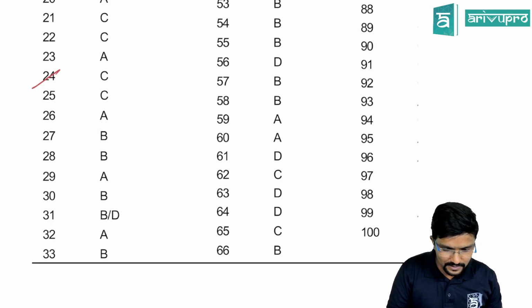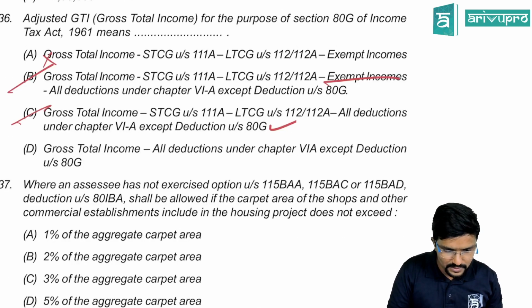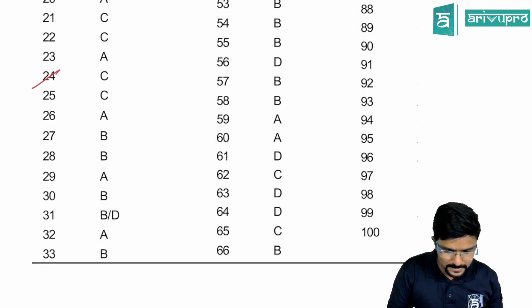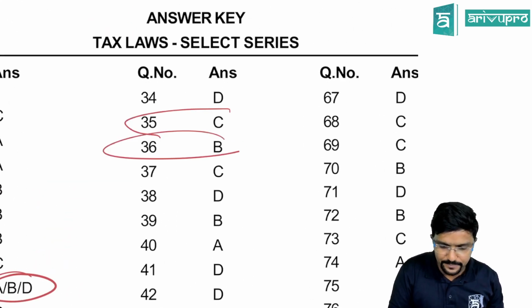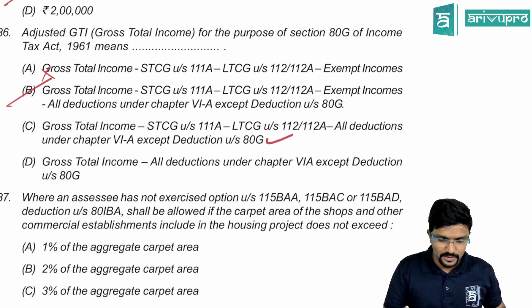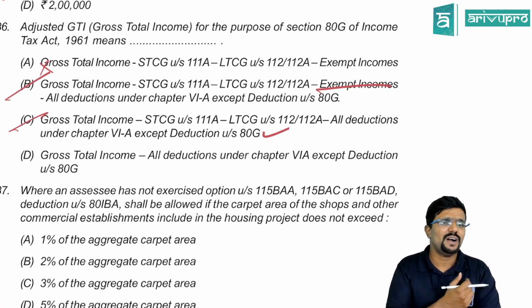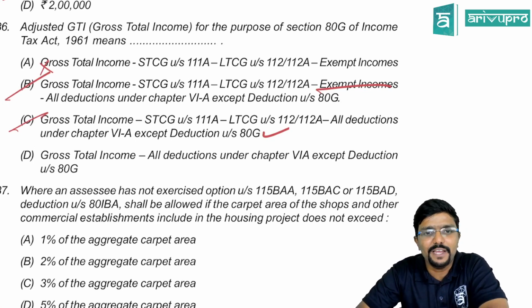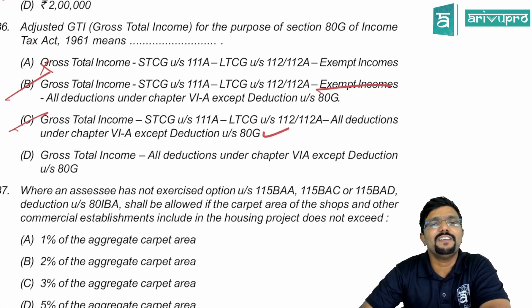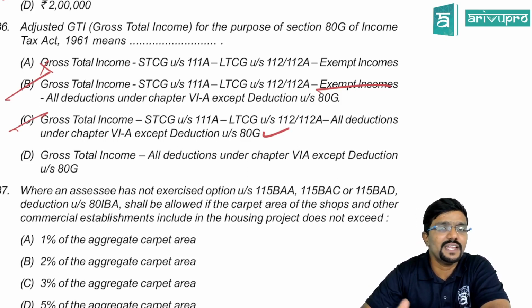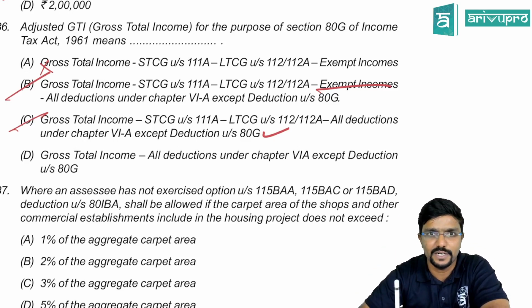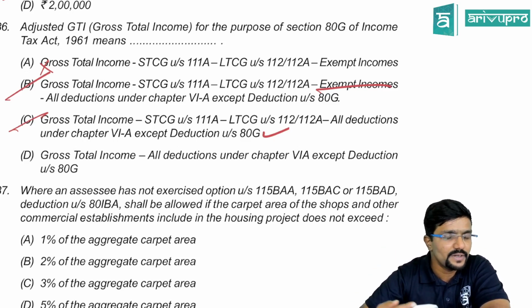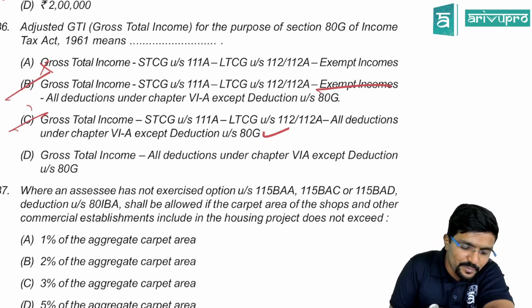This is 35th. Question number was 36. Where is it? Sorry, B. They have given B. Okay. But what I feel is it should be C. Why? Because gross total income will not include exempt income, guys. If there is any income exempt under section 10, you would have claimed it before arriving at the total income, or gross total income only. Yeah, fine. So the most appropriate answer for me would be C.